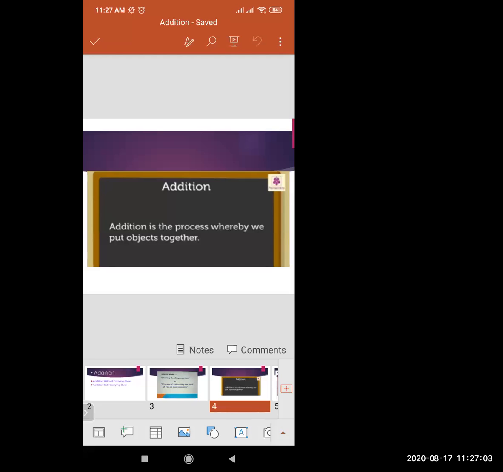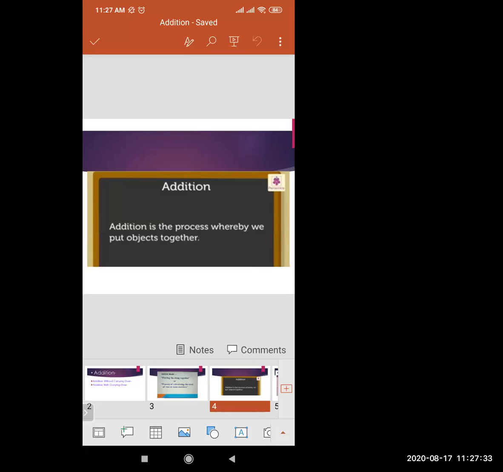If yes, then please type Y in the chat box. Do you understand the definition of addition? Addition is the process where we calculate the numbers all together, where we count the things all together, and this process is called addition.